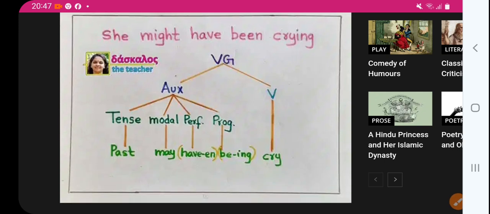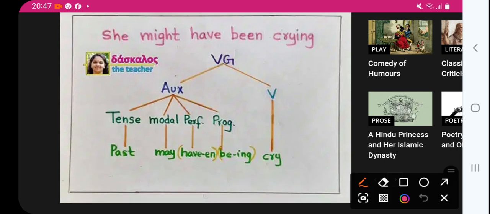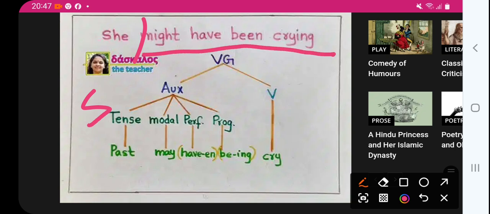She might have been crying. Now she is the subject, and might have been crying. So that is crying, with the ing form. There is no was or were auxiliary. That's why this kind of structure is called infinitive and gerundial form. So this is the gerundial form, right? Here, this is the verbal group.